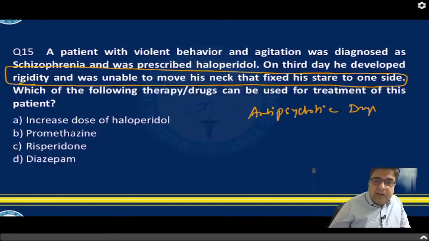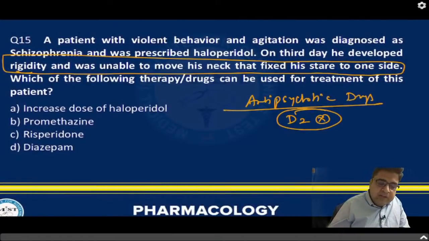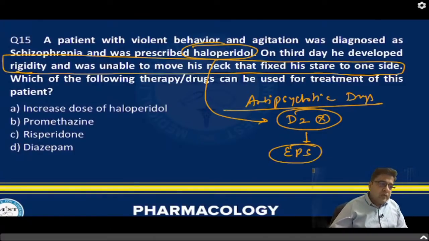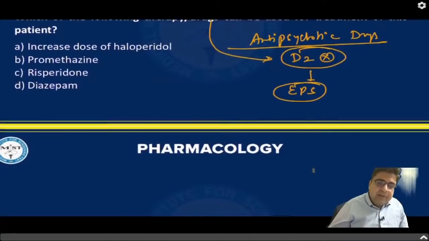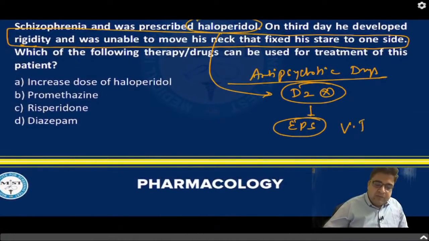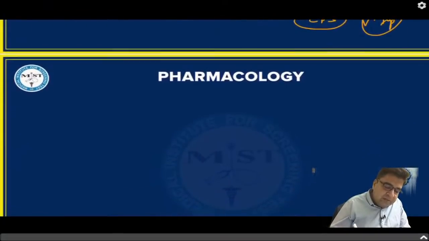So you have started the antipsychotic drug haloperidol. This medicine is a dopamine pathway inhibitor and can result in extrapyramidal symptoms. So this question is based on extrapyramidal symptoms. This topic, the extrapyramidal symptoms, is very, very important for your exam. I will write the names of all the extrapyramidal symptoms.